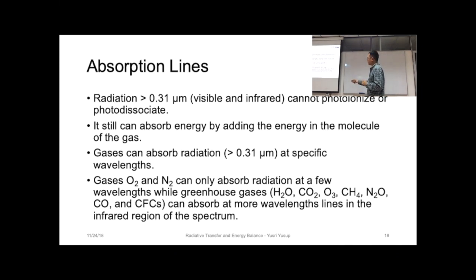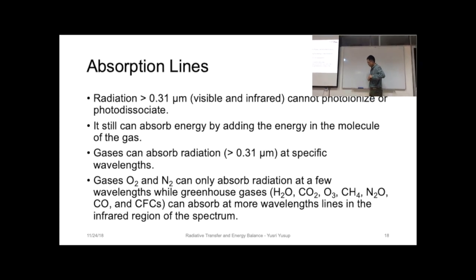But the greenhouse gases such as water vapor, carbon dioxide, ozone, methane, nitrous oxide, carbon monoxide, CFCs, can absorb more radiation because they can absorb more wavelengths. You can imagine, although this is not the accurate plot, let's say oxygen maybe can absorb this wavelength only, but CO2 can absorb a lot more wavelengths.